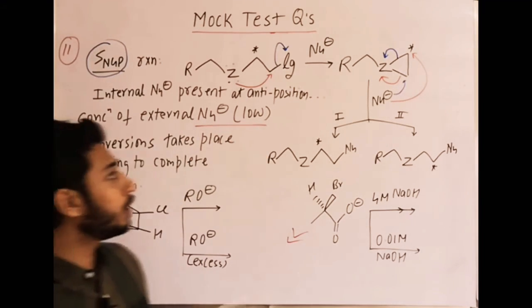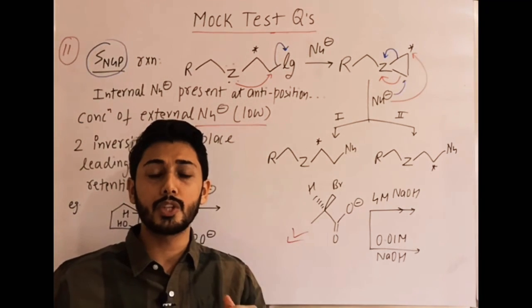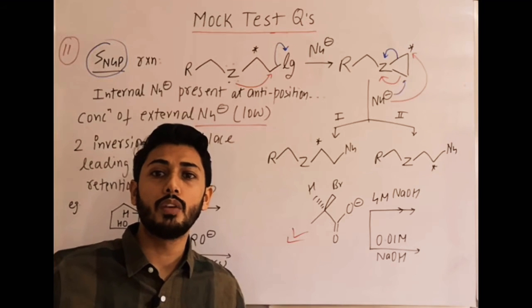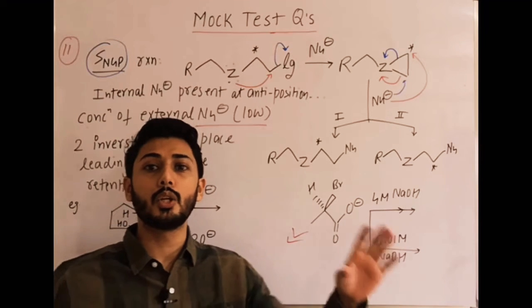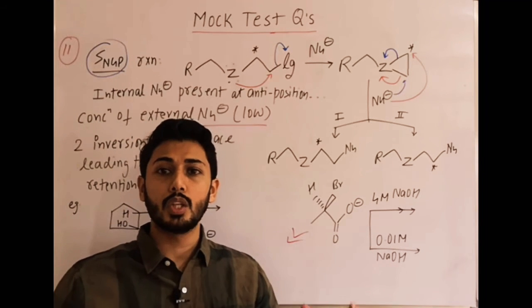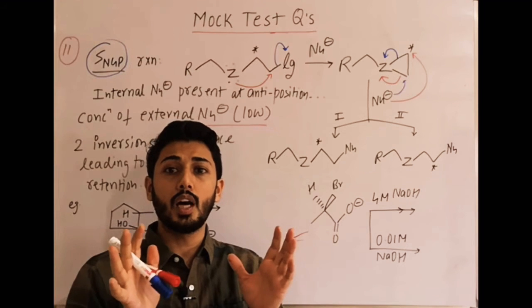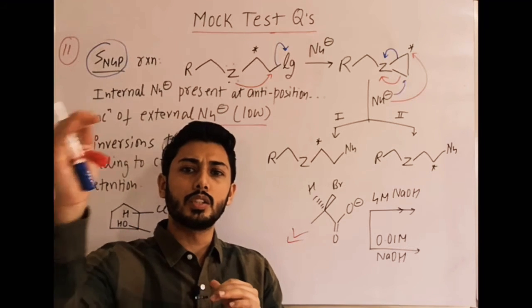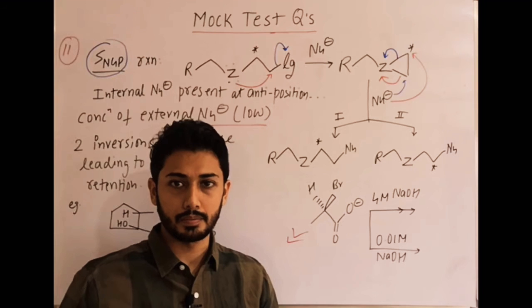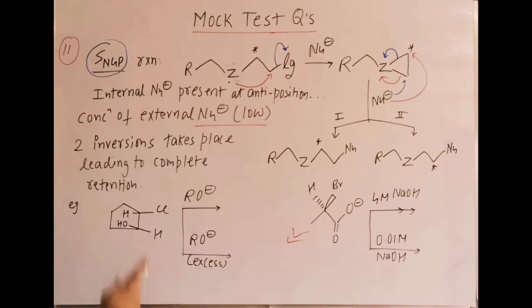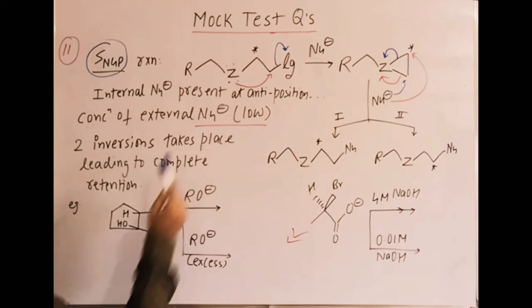That means if the external nucleophile is in low concentration, the possibility of internal nucleophilic attack is more. If the external nucleophile is in larger amount, there are more chances of direct SN2 reaction, right? So that is another point: the concentration of the external nucleophile should be low.